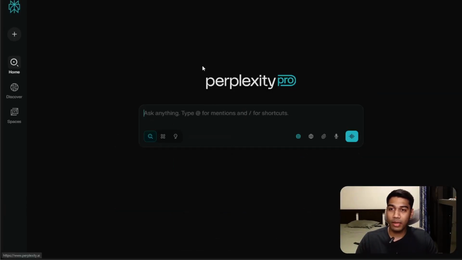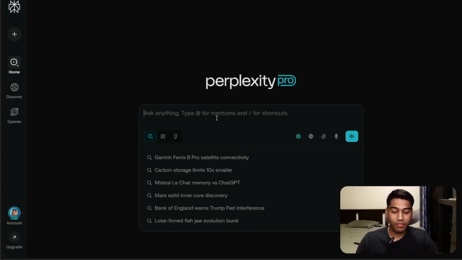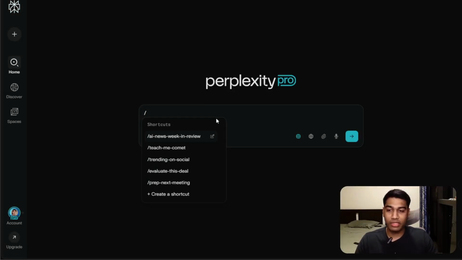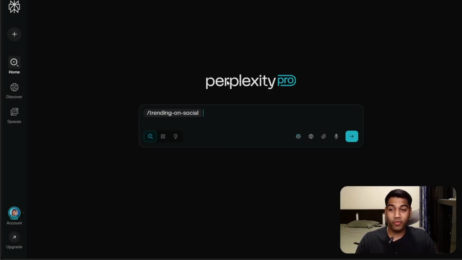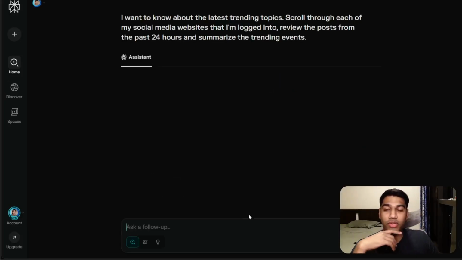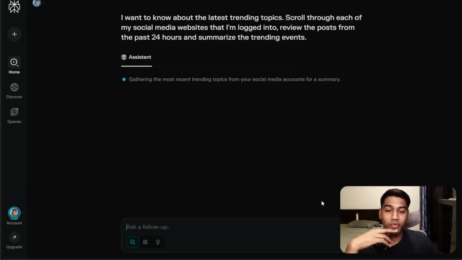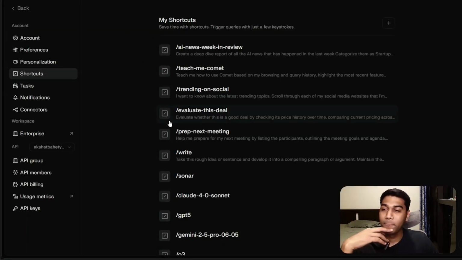So let me just come to Perplexity and you do a slash, and then you can select all the shortcuts that you have. If you are a social media person, you can see what is trending on social media, and it will go ahead and change all the things and give you a research-based answer on that. So again, it's pretty cool.